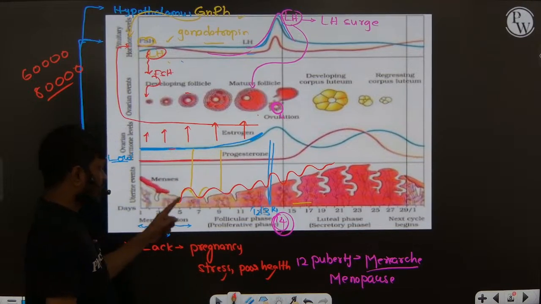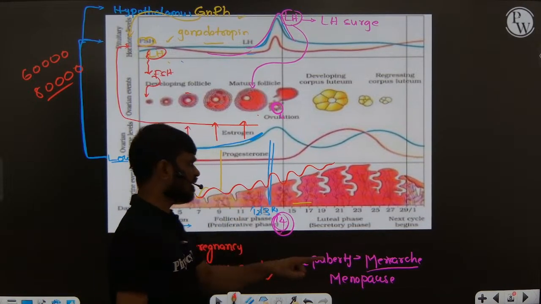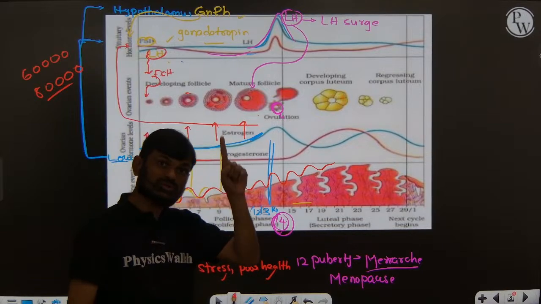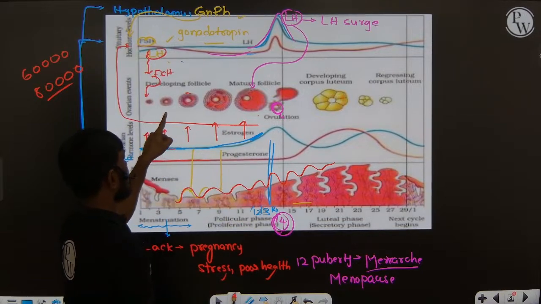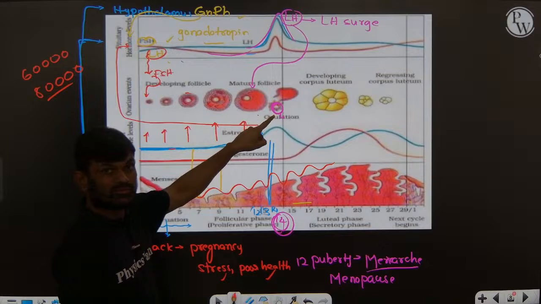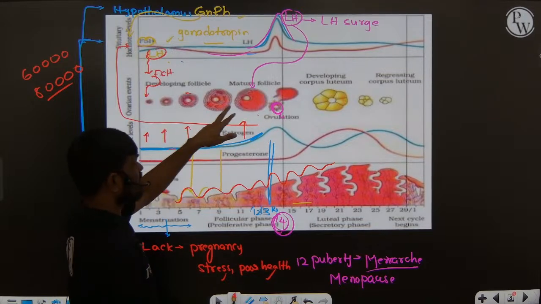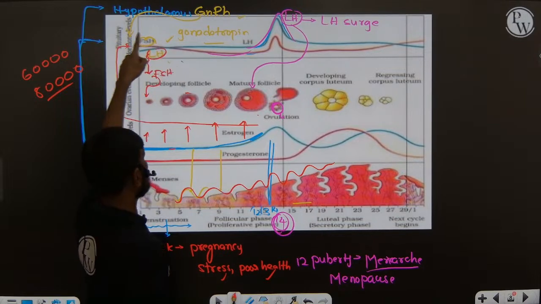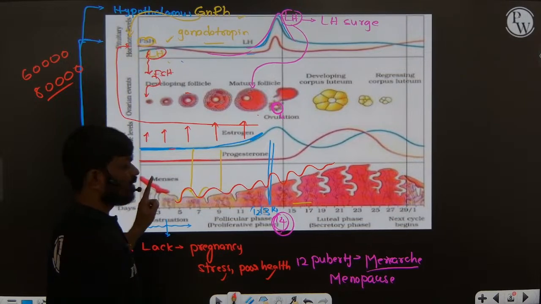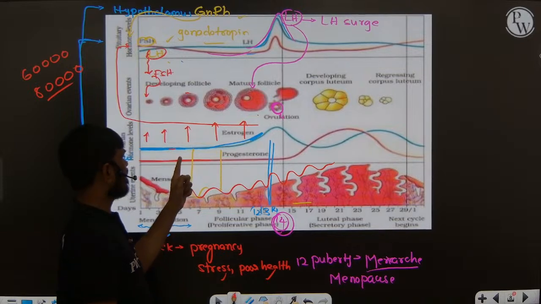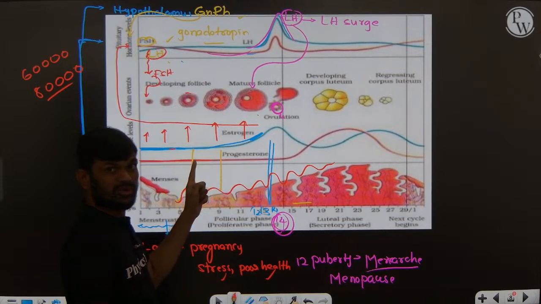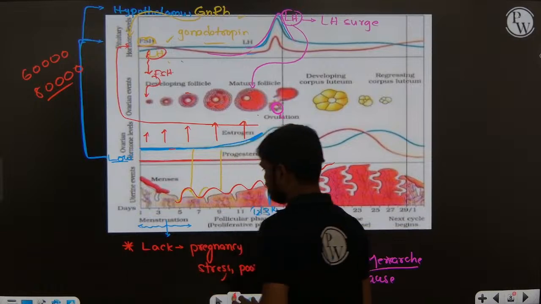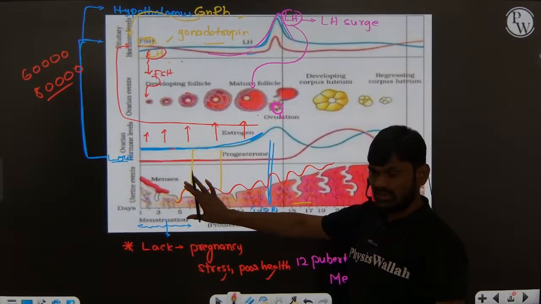For the development of the endometrium lining we need estrogen. That estrogen is secreted by growing follicles. The development of the growing follicles is controlled by gonadotropins. The release of the gonadotropins is controlled by low levels of progesterone and low levels of estrogen. So these are the changes in the uterine cycle.